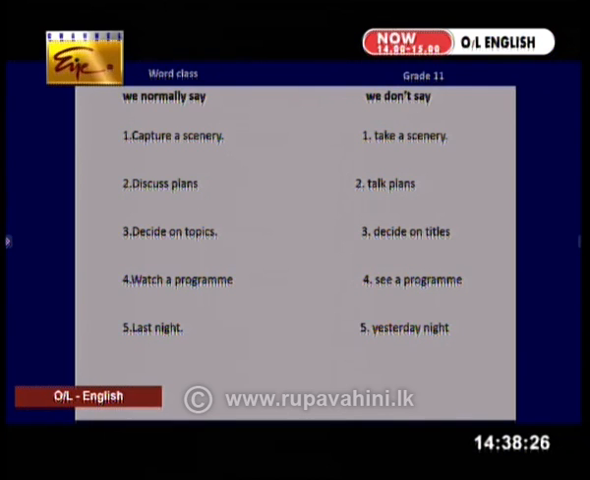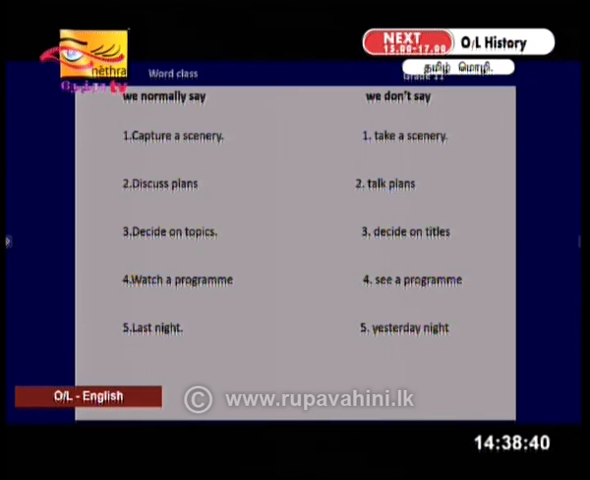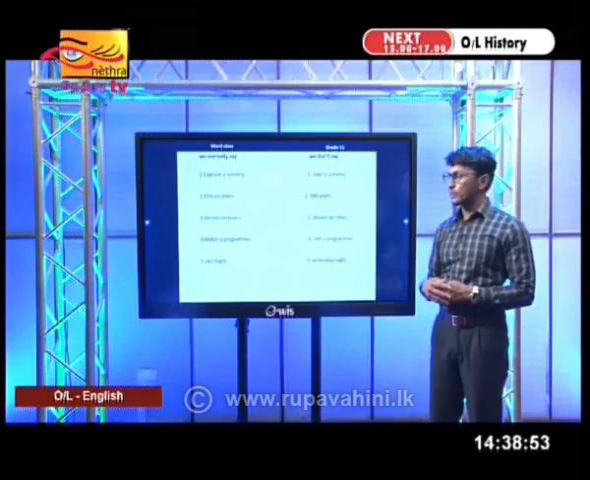We usually say decide on topics, but we don't say decide on titles. What's the difference between topic and title? Topic is a subject or an outline or a theme. You write the topic at the top of your essay. You tell your topic when you make a speech. Title is identifying name given to a particular book, movie, play, or a musical composition.